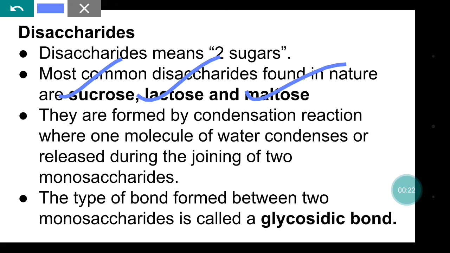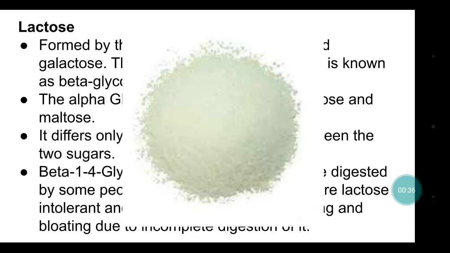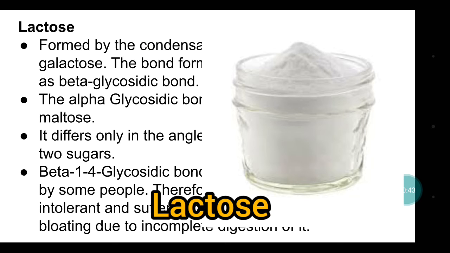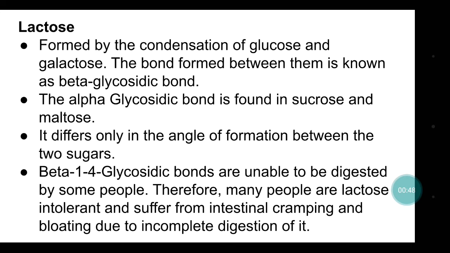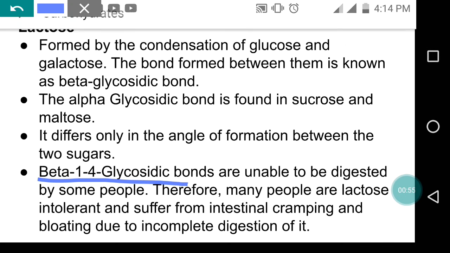These are formed by the condensation reaction where one molecule of water will be released during joining of two monosaccharides, and the bond will be called a glycosidic bond. So first one, that is lactose. Lactose is formed by the condensation of glucose and galactose and the bond formed between these two is known as beta glycosidic bond, that is beta 1,4 glycosidic bond.